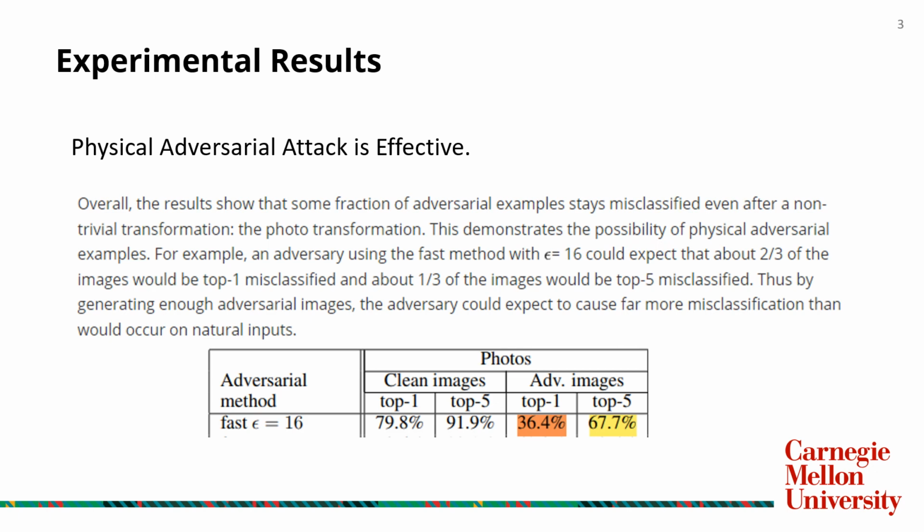Here, the number in this figure means the accuracy of classification instead of destruction rate. And it's obvious that compared to pushing the true label out of top 5, it's much easier to push the true label out of top 1. Therefore, generally top 1 accuracy is lower than top 5 accuracy.